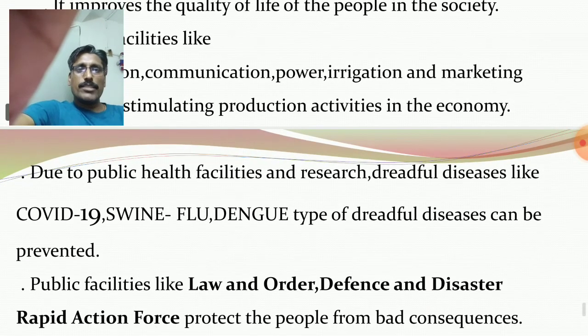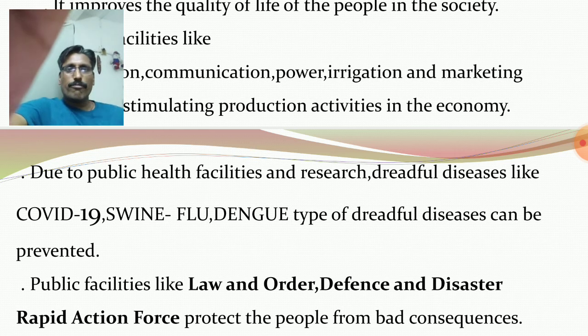Due to public health facilities and research, dreadful diseases like COVID-19 can be handled. Now you know, the whole world is suffering from COVID-19. India is also struggling. Already more than 5 lakh people in India have suffered from COVID-19. Even now, more than 2 lakh active cases are there. Until now also, research is going on to detect the medicine for prevention.